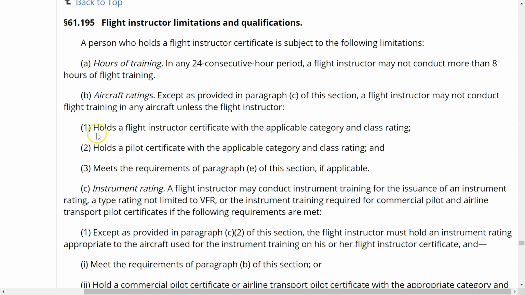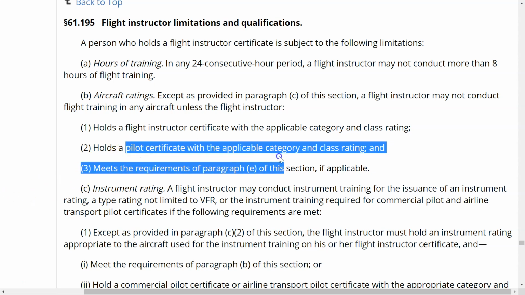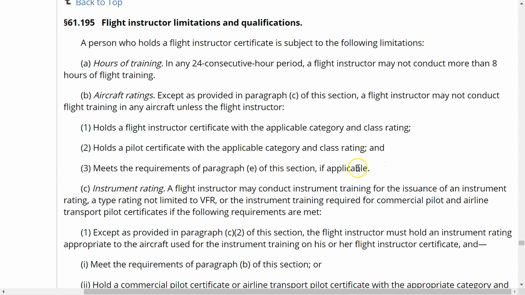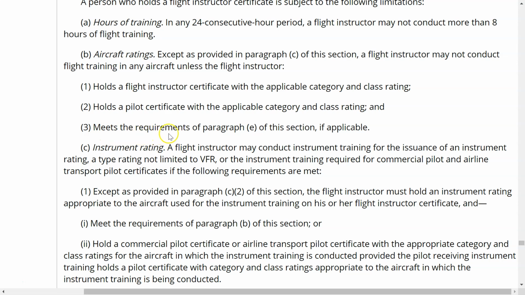So let's go back and look at this. What does this mean here? Why is this 1 and 2 kind of close together? Well, let me explain what this means. You must hold a flight instructor certificate with the applicable category and class rating. So, if you were going to give multi-engine airplane, you've got to have airplane multi-engine category and class. If you're going to be doing single engine, then you've got to have that class rating on your flight instructor certificate as well. But you couldn't hold those if you didn't have a pilot certificate with the same thing. And that is very important as well. And then it says meets the requirement of paragraph E.